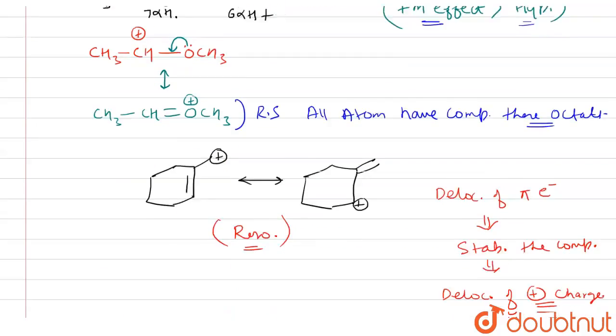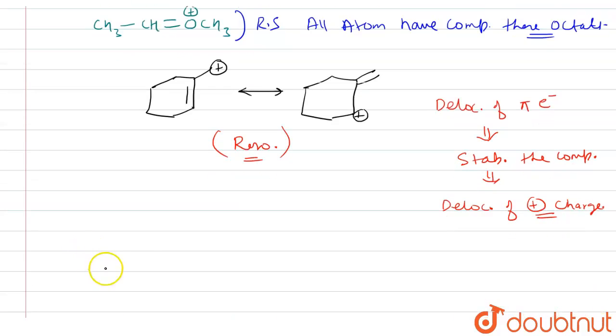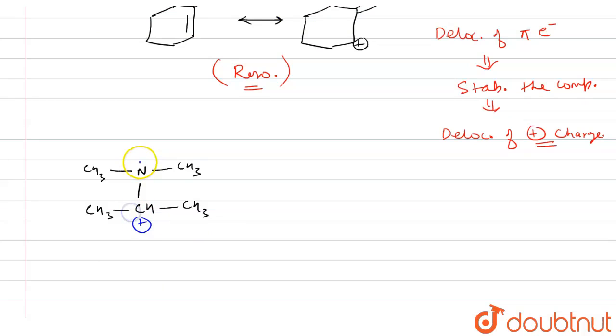Let's draw its resonating structure. It will look like this. This nitrogen will donate its lone pair and give this type of resonating structure, which will look like this, with a double bond, CH3, here we have CH3 and CH3.